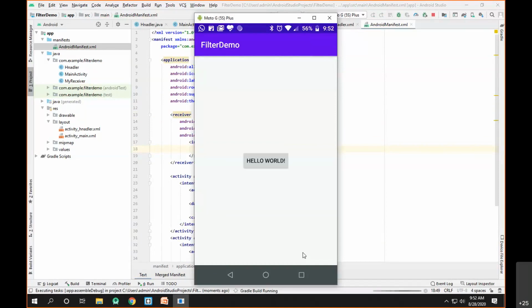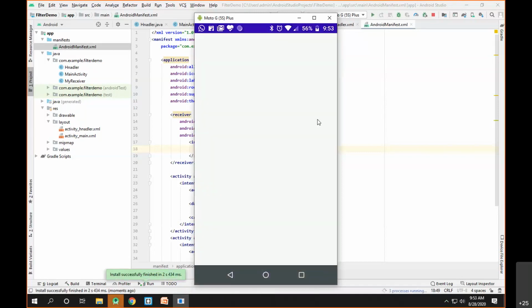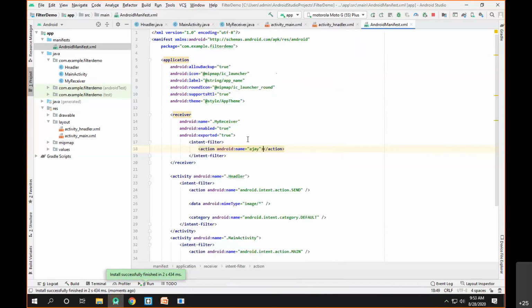Let's wait till the project is installed. Yeah, as you can see, our app is now launched, and if I click on the button, let me check what's happening here. It's not showing the intent. So action name is Ajay.